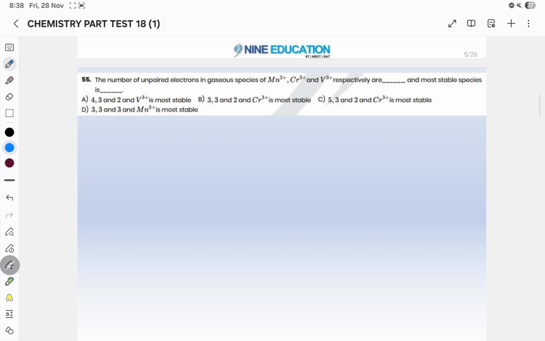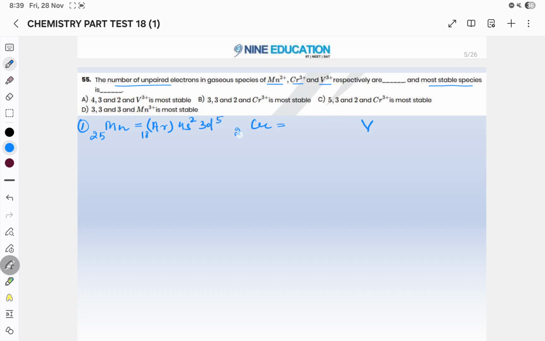Now we will move to question number 55, which is asking for the number of unpaired electrons in gaseous species Mn2 plus, Cr3 plus, vanadium 3 plus respectively, and also we have to tell the most stable species. So first we will write the general electronic configuration of Mn, Cr and vanadium. Manganese is 25, so it will be argon 18, 4s2, 3d5.